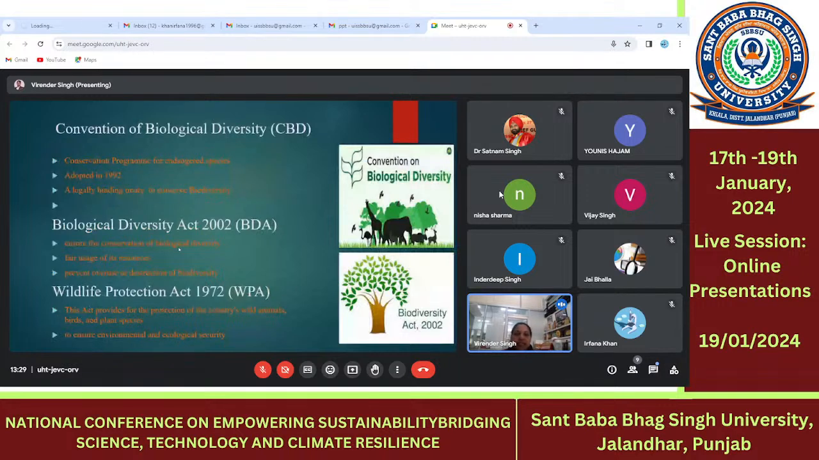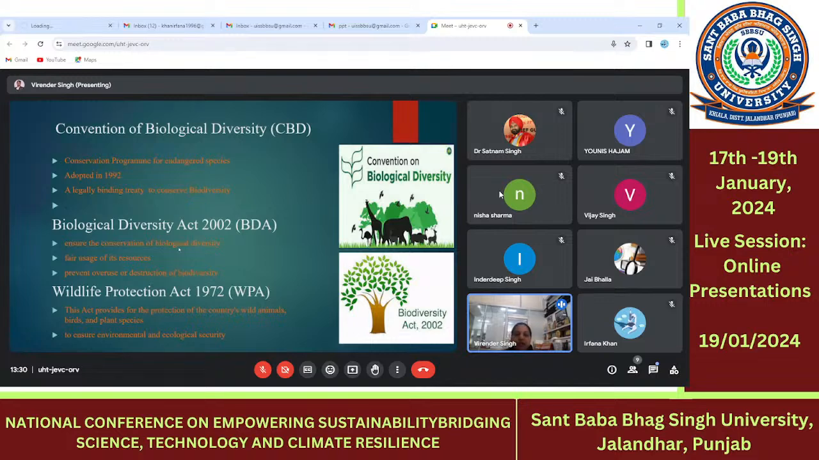These are the various conventions on the biodiversity for the maintenance and protection of the biological diversity. First, the Convention on Biological Diversity, also known as the CBD, adopted in 1992. It is a legally binding treaty to conserve the biodiversity, mainly for the endangered species or the critically endangered species on the earth.